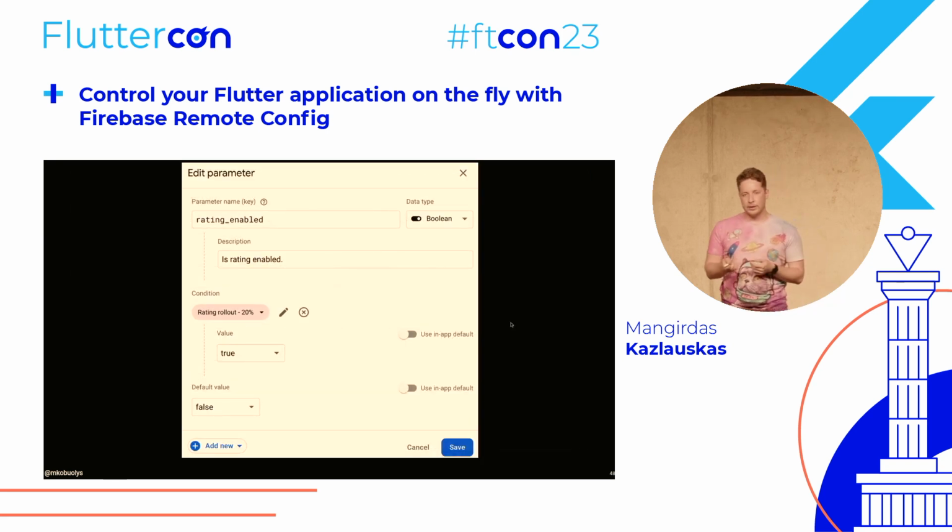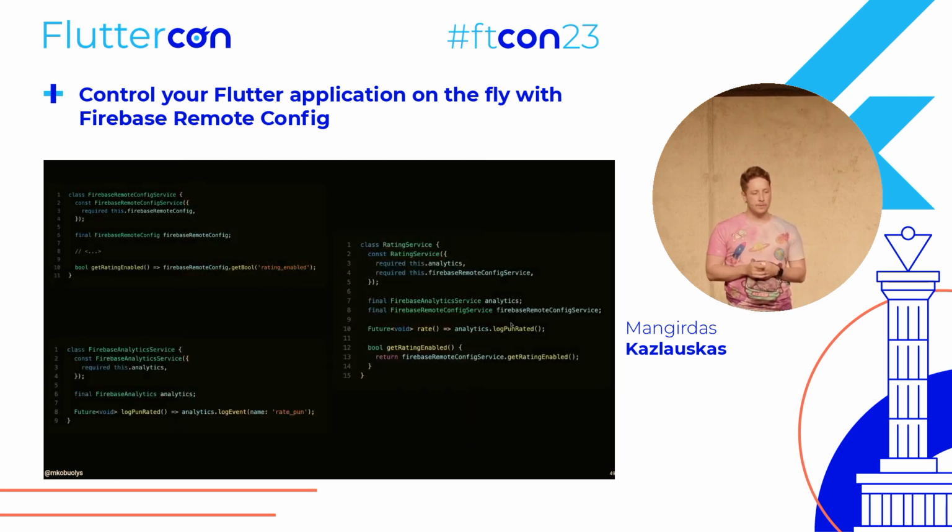So let's say in our case, we want to hide or enable the pun rating feature, so detecting the laugh, as I mentioned. So by default, as you could see, the value is false, but if the user gets into this 20% user group, you can set this value to true, and thus we can test this feature really well. Again, the code, the Firebase Remote Config service, is very similar to what you saw already. We just exposed the parameter. Also, I created the analytics service, the service that sends the event to Google Analytics, and then we just expose those methods to our UI.